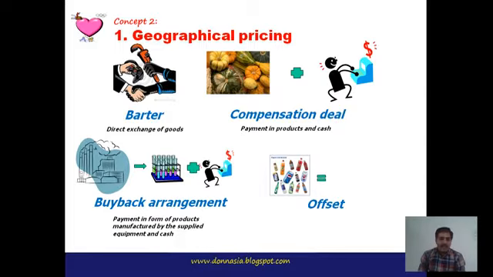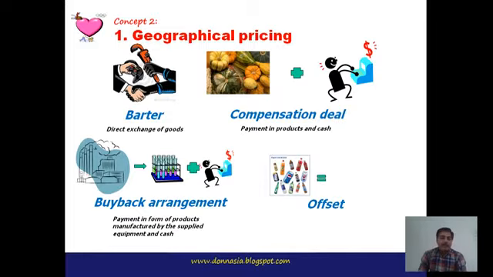Under the barter system there is exchange of goods instead of goods, whereas in the compensation deal there is an exchange of goods and also cash. So buyers can pay in the form of products and cash under the compensation deal.